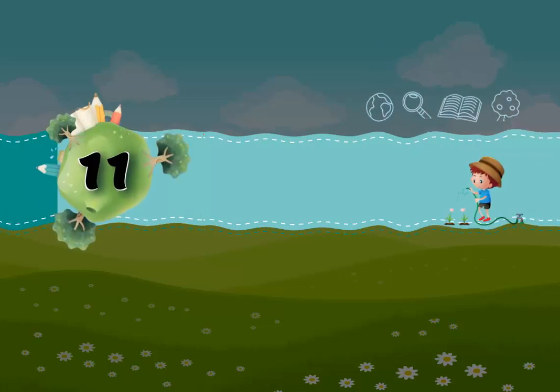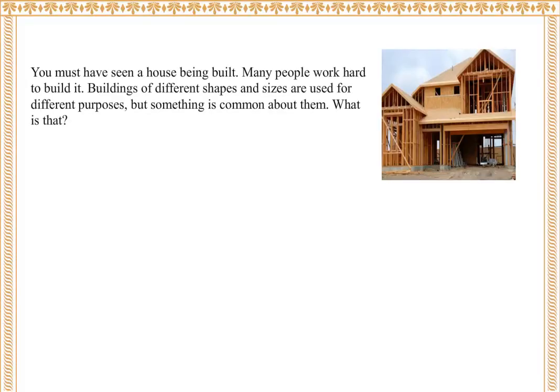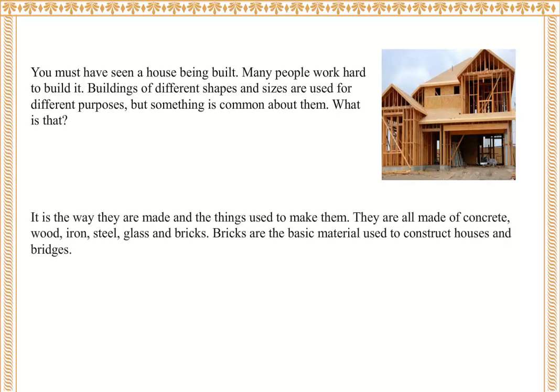Chapter 11. Houses and Bridges. You must have seen a house being built. Many people work hard to build it. Buildings of different shapes and sizes are used for different purposes, but something is common about them. What is that? It is the way they are made and the things used to make them.